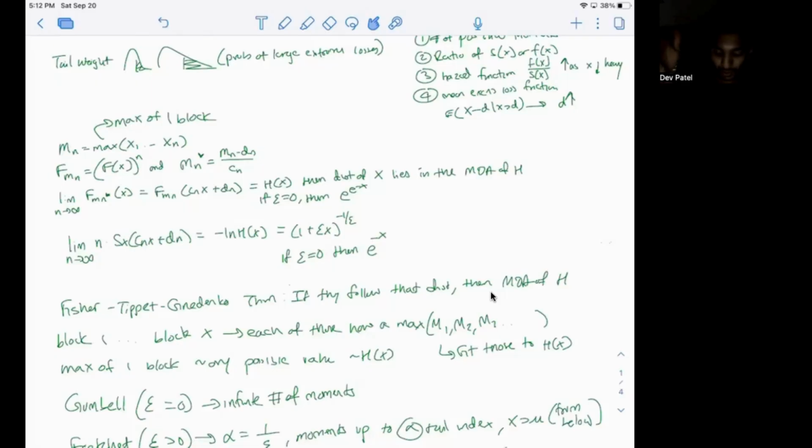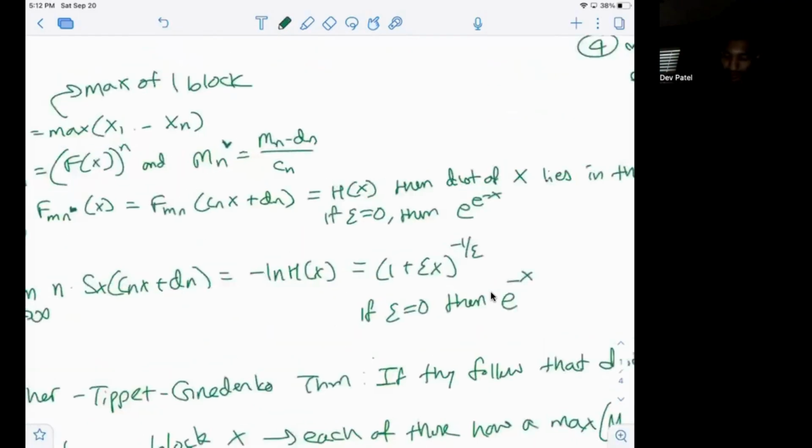We can model those through what we call h of x. Right? H of x is our distribution.